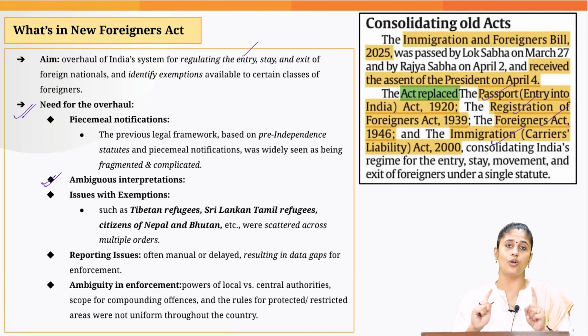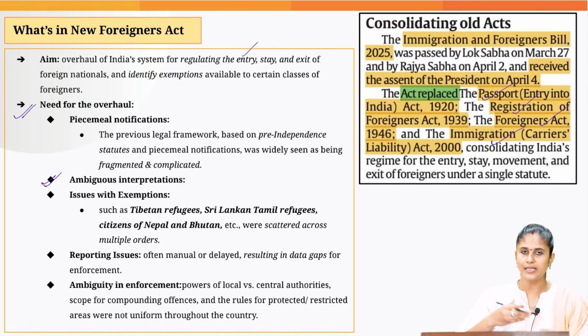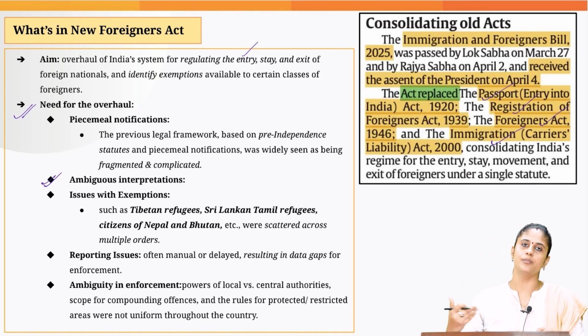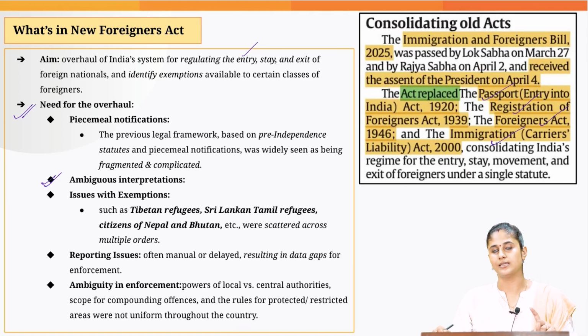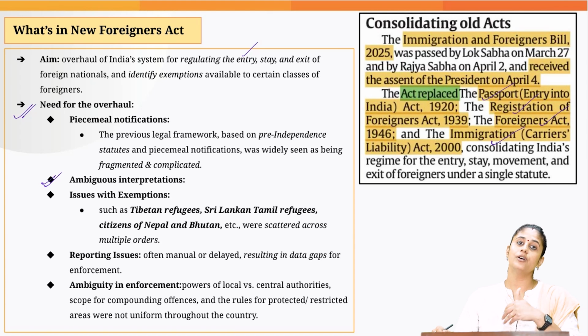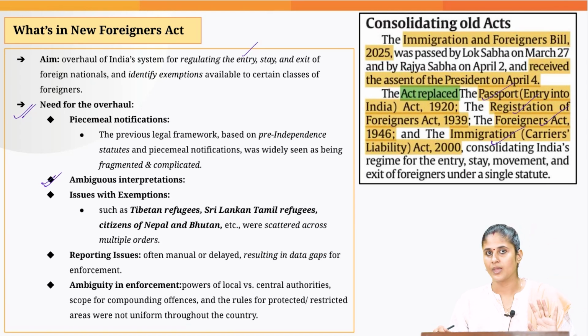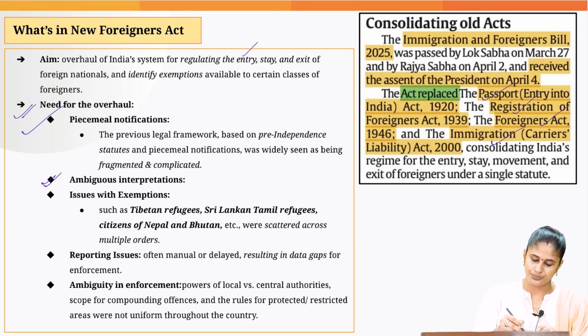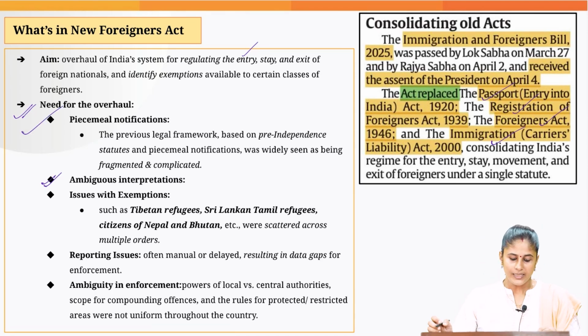So it led to a lot of confusion and ambiguity, and that created challenges when it comes to enforcement of the rules and orders issued by the government under these different acts. Then another point that you need to understand is that the majority of these acts that we had in place were enforced during the colonial time. So the government wanted to do away with the colonial continuities also. That is another reason. Then there were issues with the exemptions.